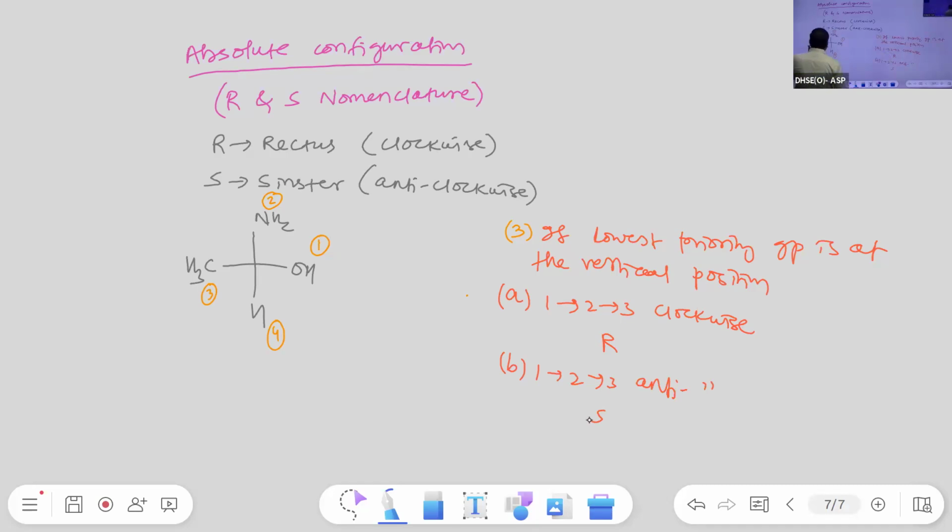Already see, where is the position of our fourth priority group? That is at the vertical position. Then what is the arrangement of 1 2 3? First you have to see 1, then 2, then 3. It is clockwise or anti-clockwise? 1 2 3 anti-clockwise, then S. Okay. Then quickly note down. You can write one more compound.